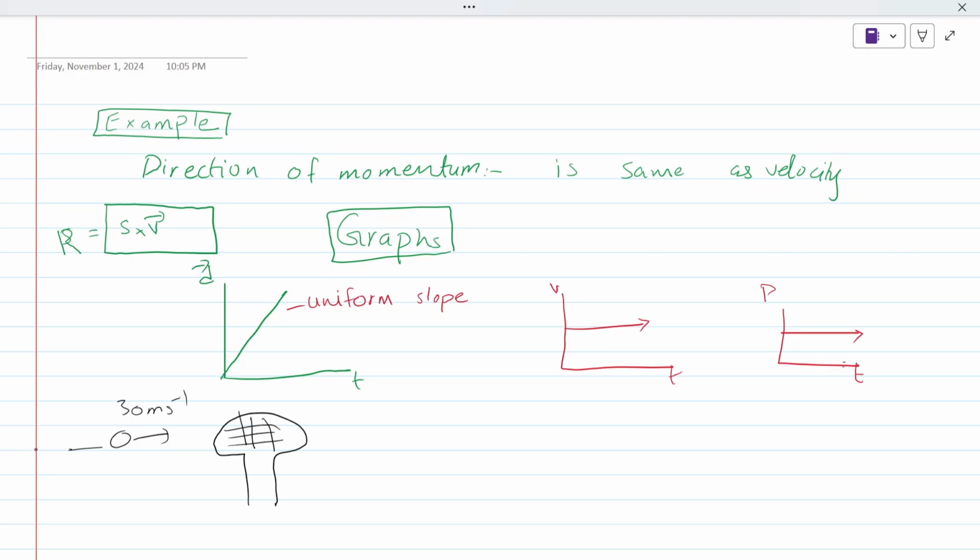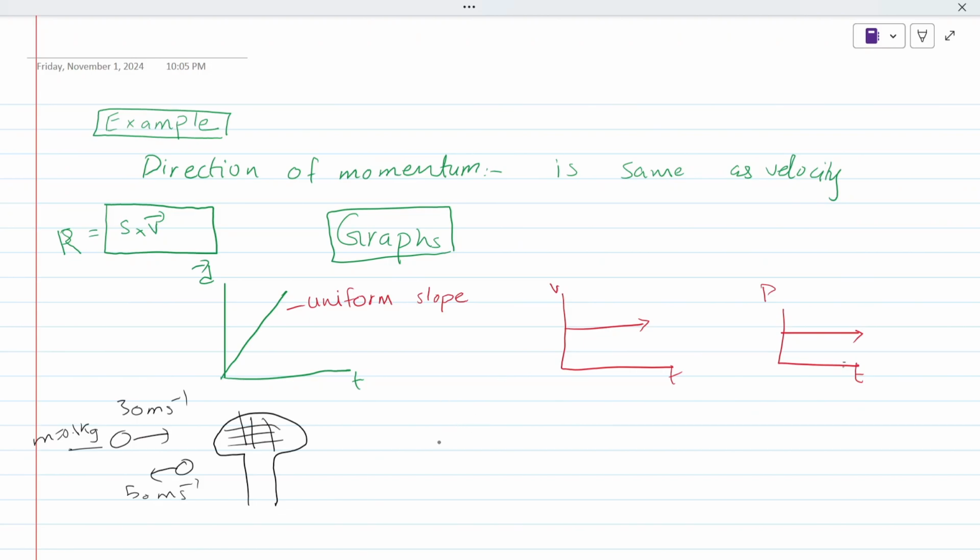I think the mass would be about 0.1 kg. When the racket hits the ball, it returns with a velocity of, I think, 50 meter per second. So what would be the change in momentum?